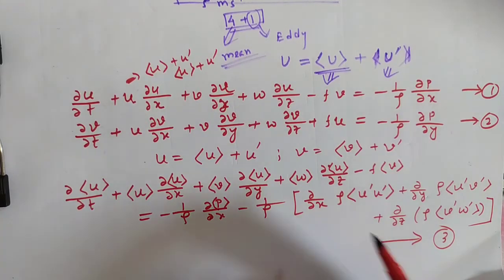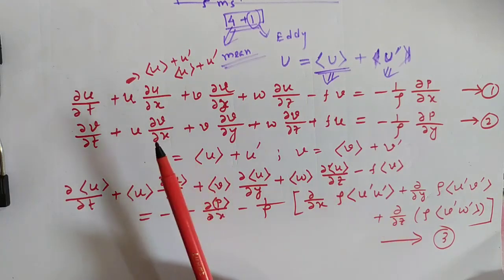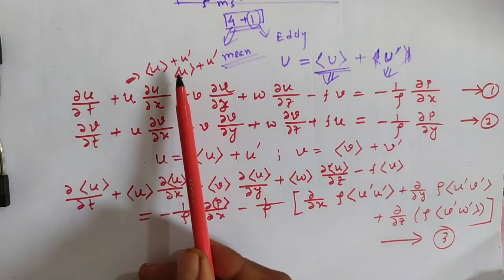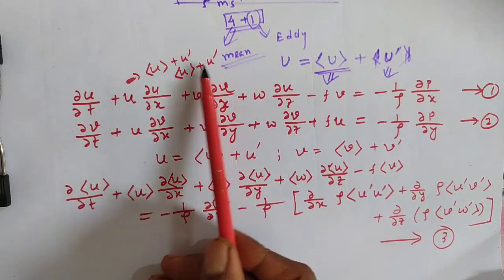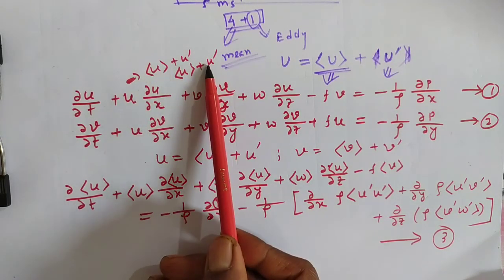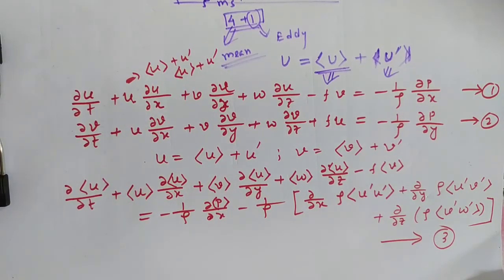I am skipping one step, how we have just taken this component instead of these 4 components multiplied. So u prime plus u mean and u prime, these are omitted because there is a condition.